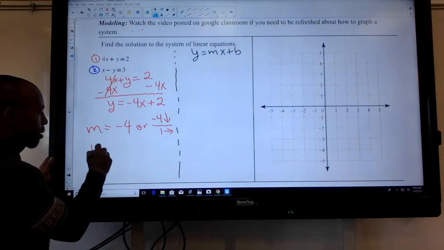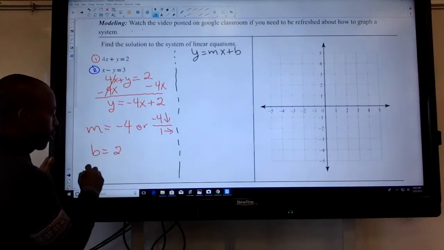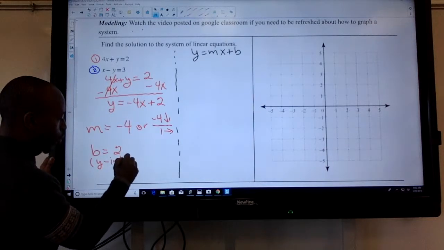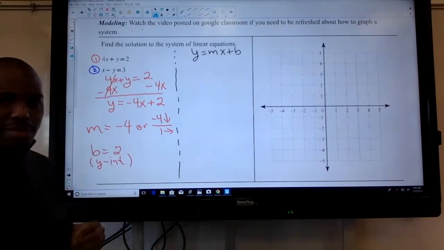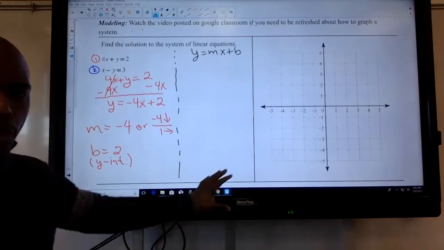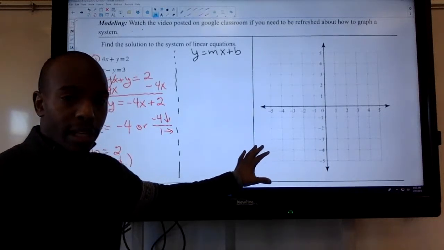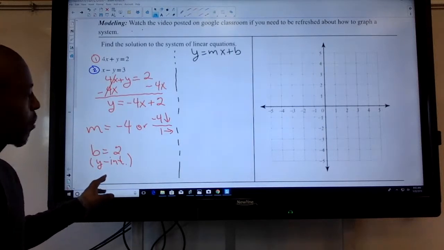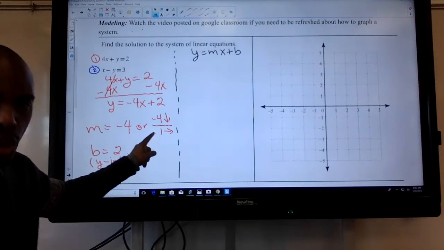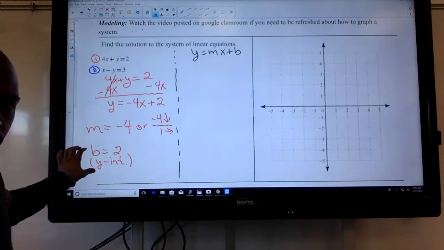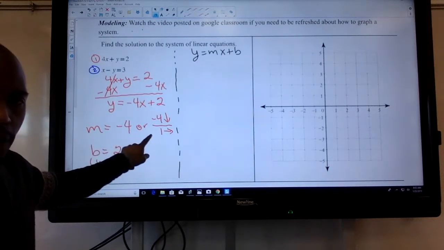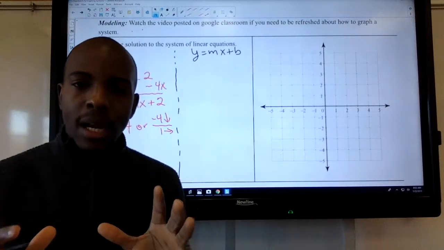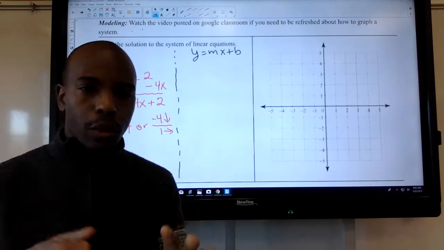My y-intercept is going to be 2. Once again, y-intercept is my starting point, right? If you don't remember what a y-intercept is, that means that's my starting point. When I go to graph it on the coordinate plane, I'm going to start at b, on my y-intercept, and then I'm going to follow the slope. So this is where you start. This is where you end up following, all right? So this is good notes. Now, if you are taking notes, take your second if you need to.